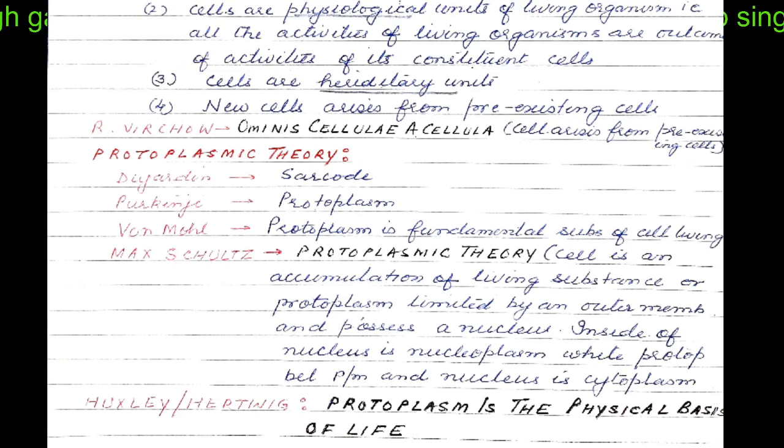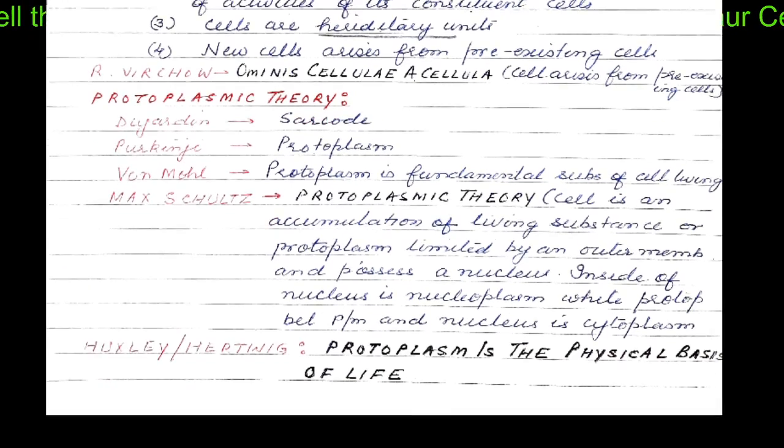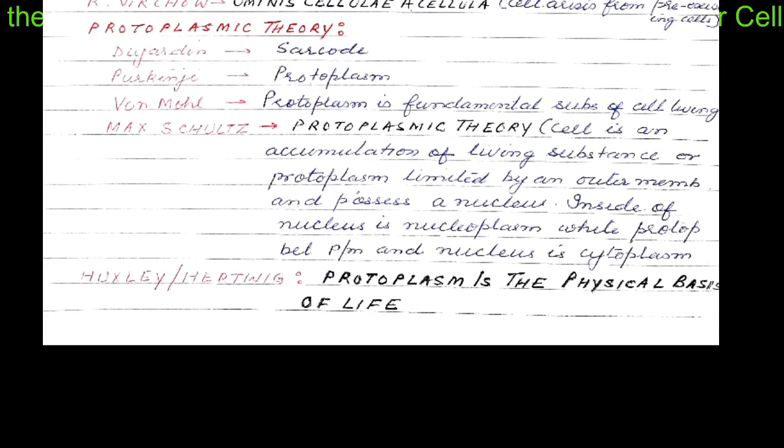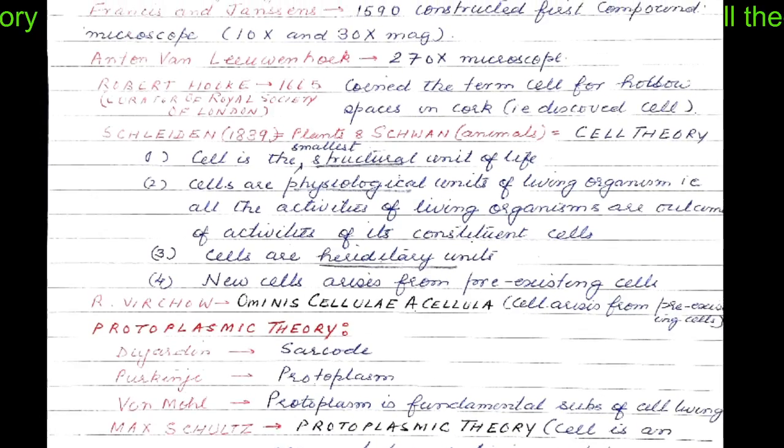Inside the nucleus, the protoplasm is termed nucleoplasm, whereas the protoplasm which lies outside the nucleus is termed cytoplasm. Huxley and Hertwig stated that protoplasm is the physical basis of life.